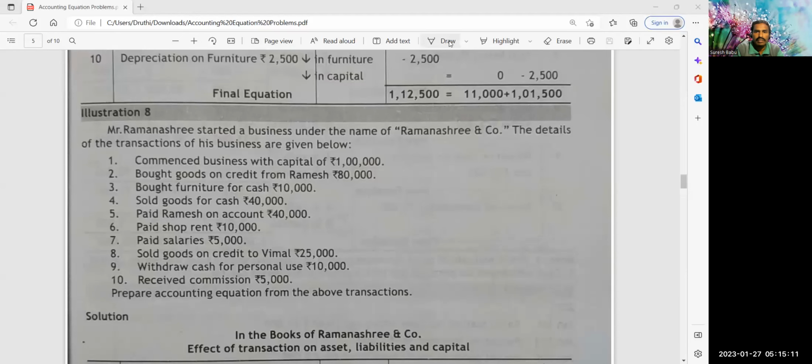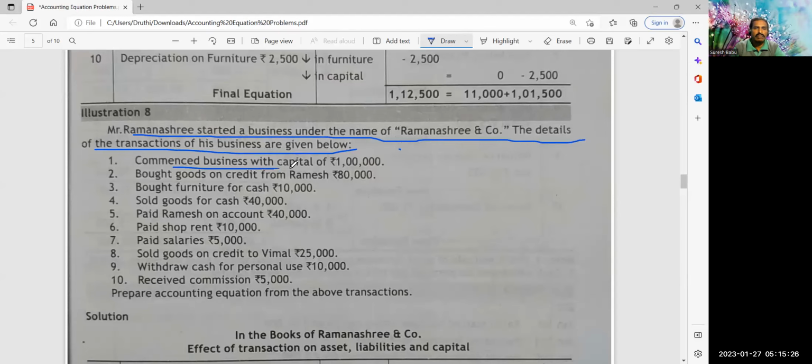Let me take you through another illustration of the same chapter, accounting equation. Mr. Ramanashri started business under the name of Ramanashri and Company. The details of the transactions of his business are given below. Commenced business with capital 1 lakh rupees. Remember, 1 lakh rupees cash increases. Cash is the asset that increases. Capital is the liability that also increases. 1 lakh is equal to 1 lakh.